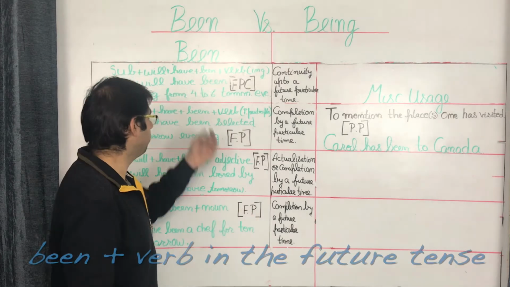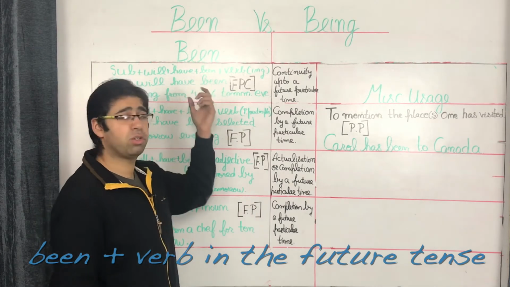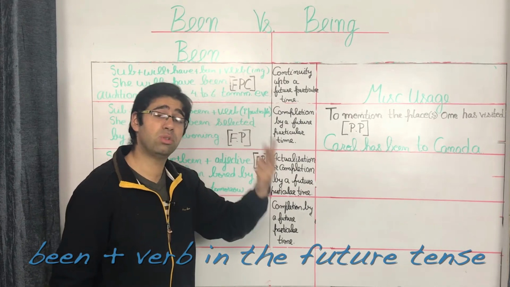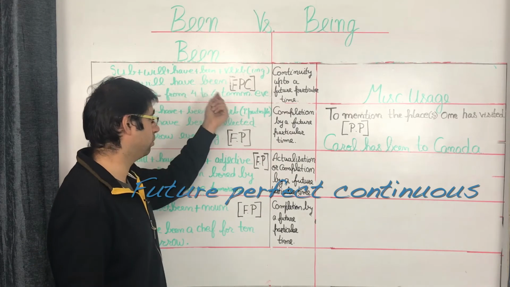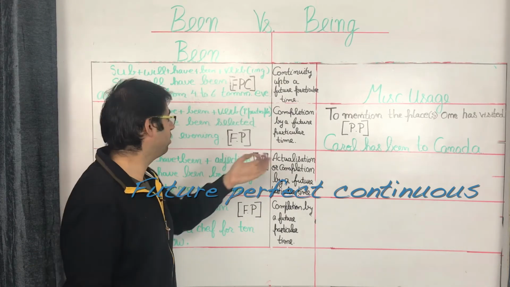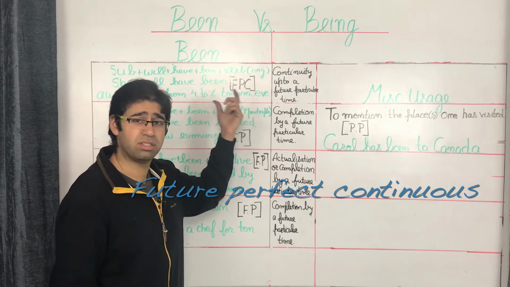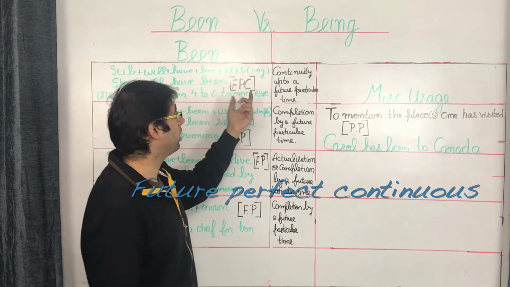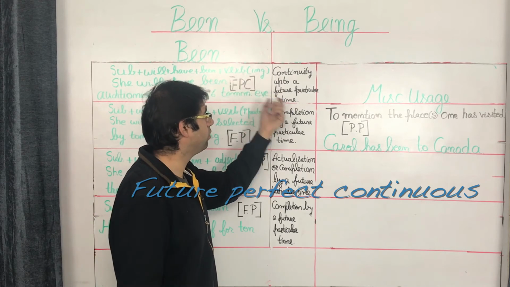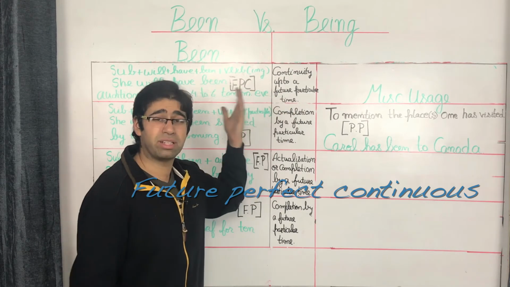So we begin with been used along with the verb. When you use been in the future, it is used in two formats. The first format being the future perfect continuous, and the second one being the future perfect. We start with the first one, which is the future perfect continuous, and this is used to express continuity up to a future particular time. Let's have a look at the sentence structure.